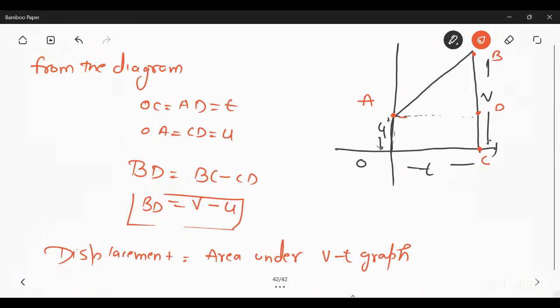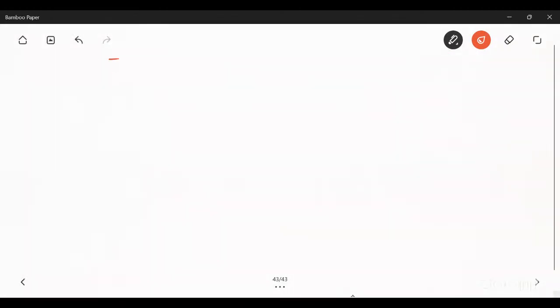We can divide it into two parts: the area of rectangle OADC plus the area of triangle ABD.